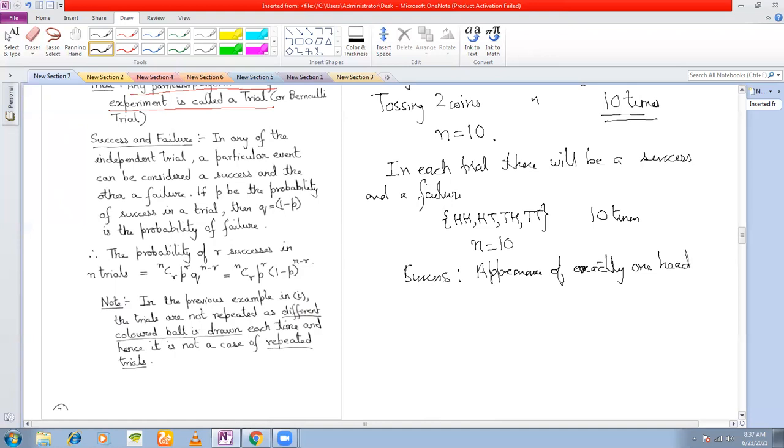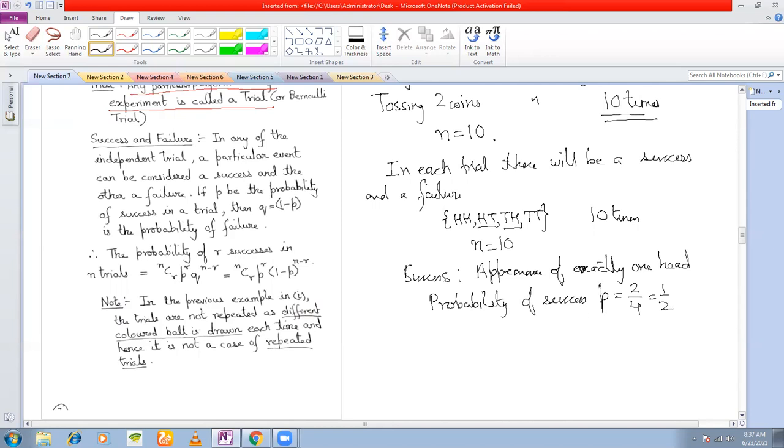Then in each trial, because we are tossing two coins simultaneously, what are the events that will give me our success? What is the probability of success? HT and TH are the events that are favorable. The probability of success, P, is 2 by 4, which means half.